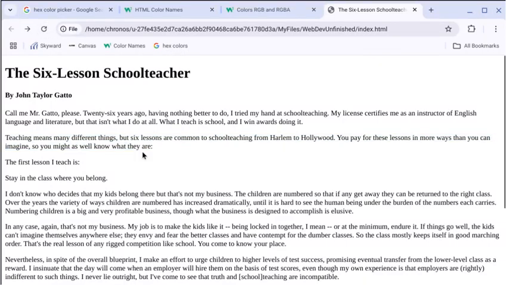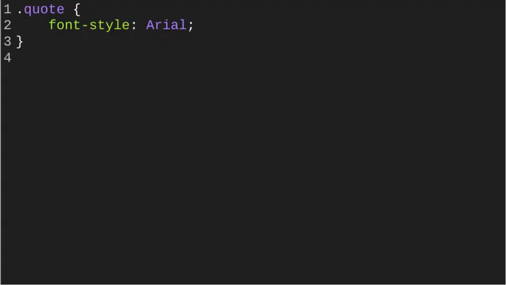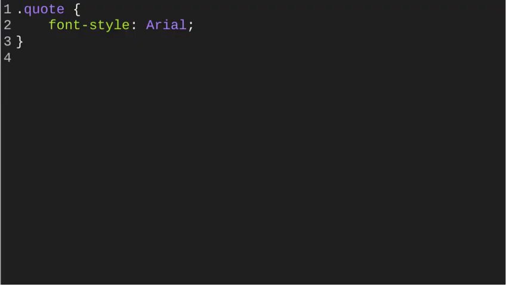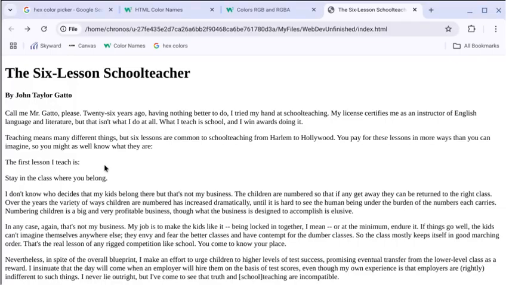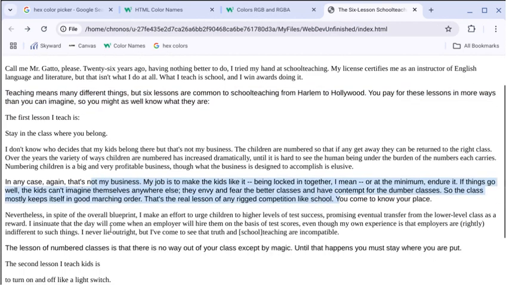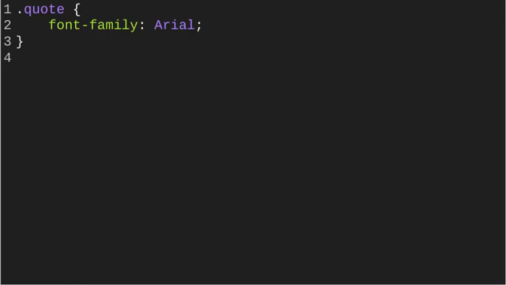So I reload this, and I didn't see that change very much. Let's see. Oh, that's because Arial's not a font style. I wanted to make it the font family. That's what I wanted. So a little mistake by me, but again, we can fix it, and we knew that it needed fixing because things did not change. But I can see that paragraph changed, this second one, and this third one also changed for us, which is what we do want.